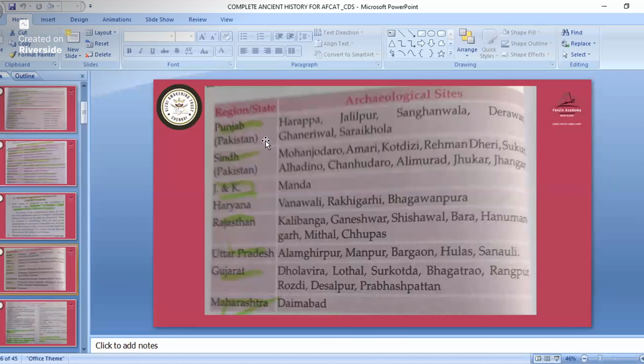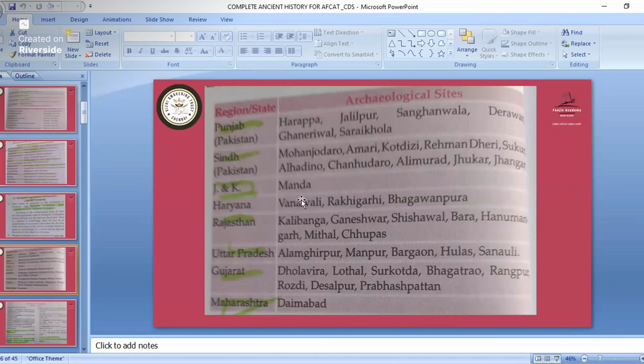This is in Pakistan; before independence this was in India only. Then in the Sindh area: Mohenjo-daro, Amari, Kot Diji, Behman Deri, Sukur, Allahdino, Chanhu-daro, Ali Murad, Jukhar, Jangar. In Jammu and Kashmir, only one archaeological site is there, Manda. In Haryana, Banawali, which you can write with B or V, Rakhigadi, and Bhagwanpura.